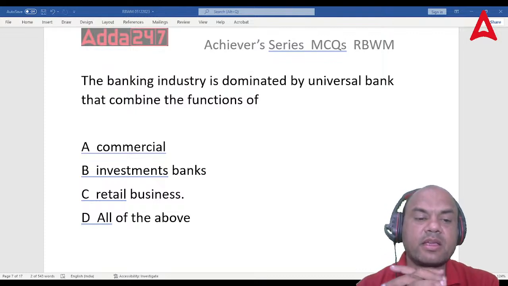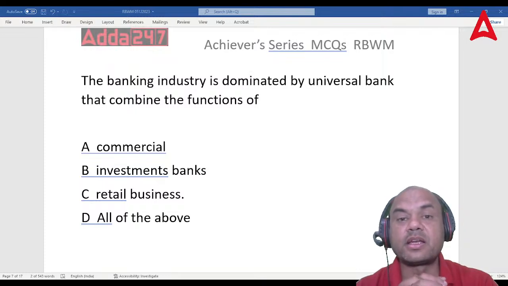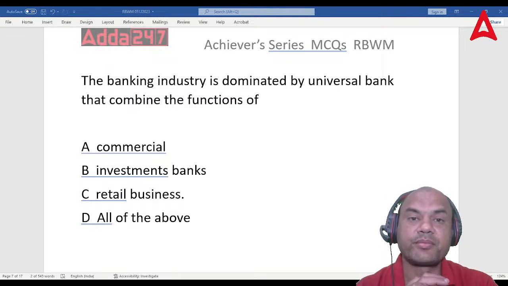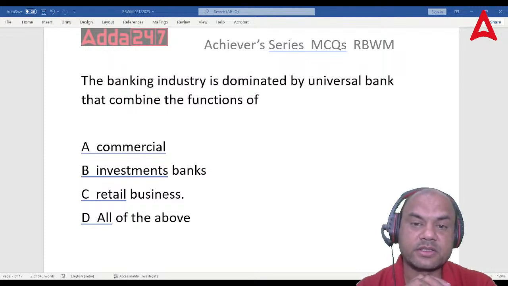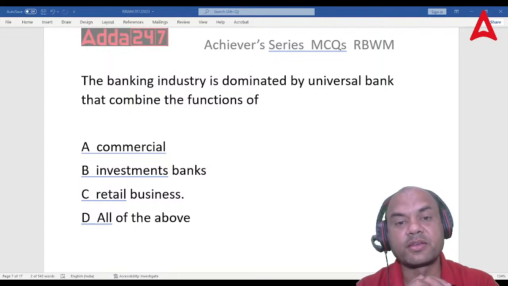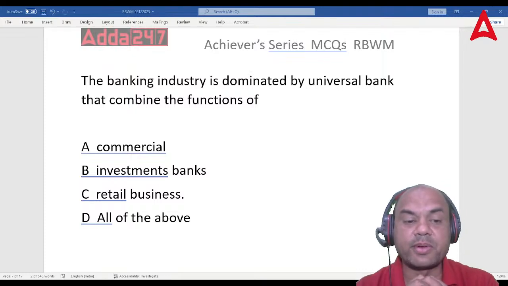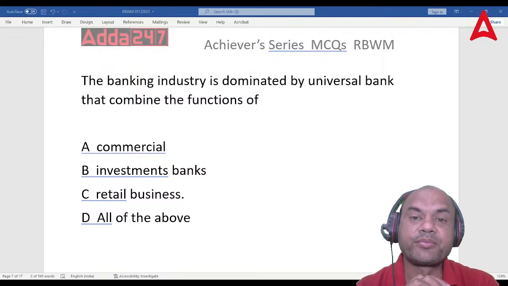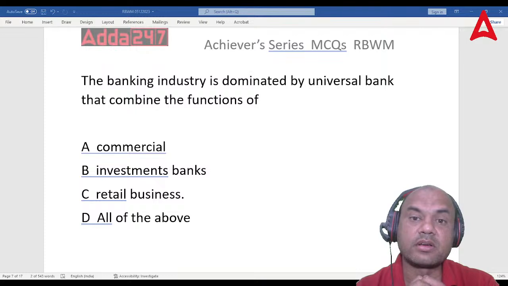What is commercial banking? Commercial means related to commerce. It's related to all that POS machine, point of sale machine. We have those everywhere nowadays. Go and swipe your card, no need of cash. So that is commercial banking, plus other features also. This is one part. Then investment banks. What are investment banks? IPOs. In commercial banks, we also include companies, MSMEs.